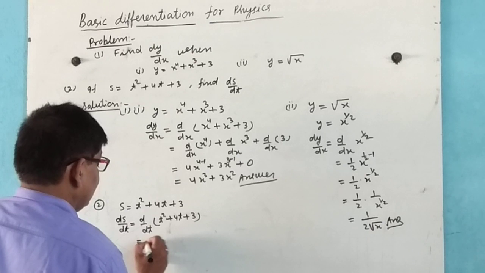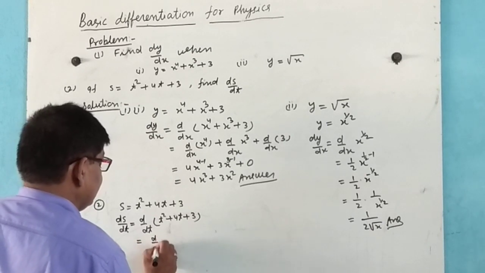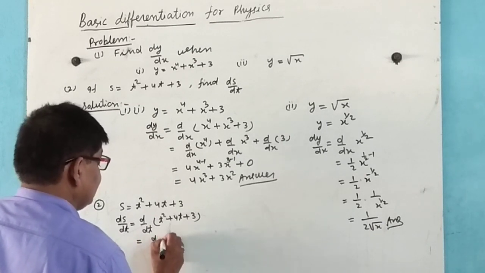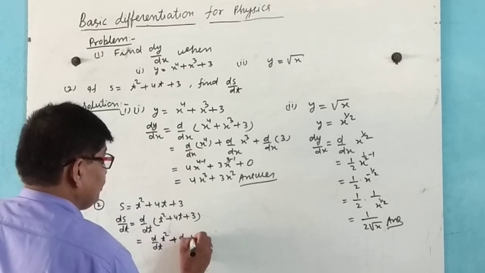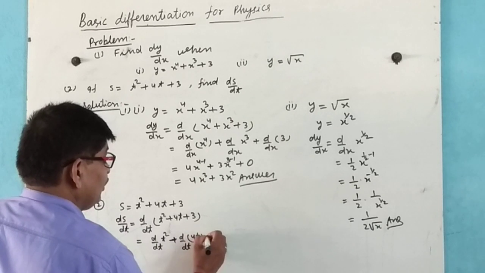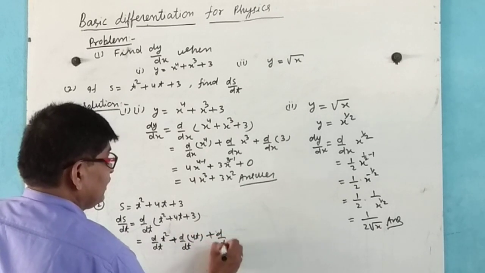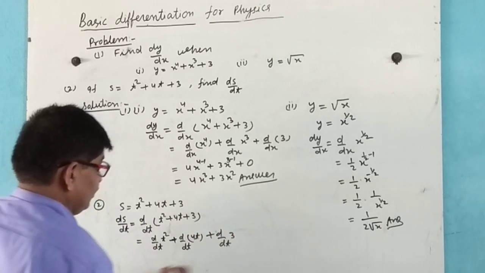Now here d by dt of t square plus d by dt of 4t plus d by dt of 3.